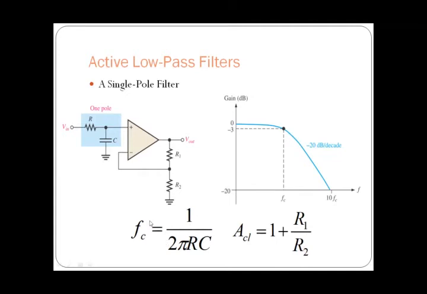Then here again the critical frequency FC is going to depend upon 1 by 2 pi RC of this RC circuit. So this is the critical frequency you can observe in this graph. As we know, the low pass filter is going to allow only the low frequency signals, that is, the signals below the cutoff frequency will be allowed by the low pass filter, whereas the signals above the critical frequency will not be allowed by the low pass filter.